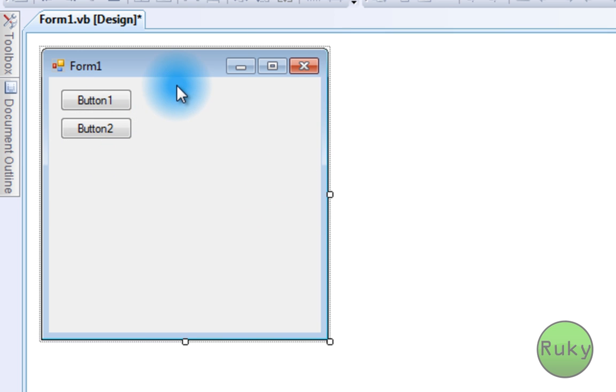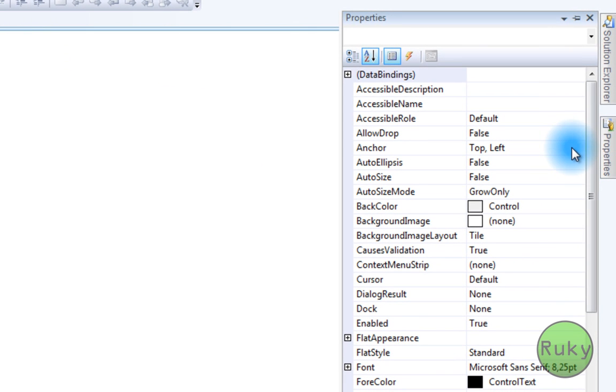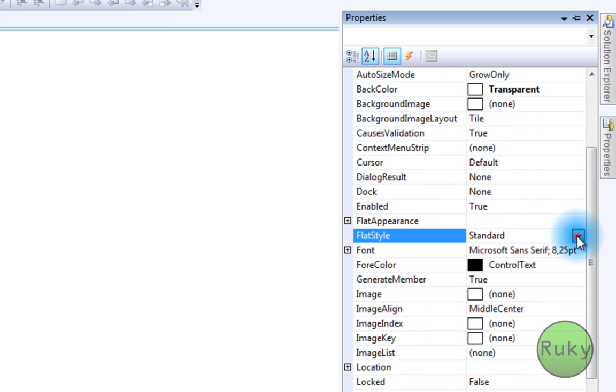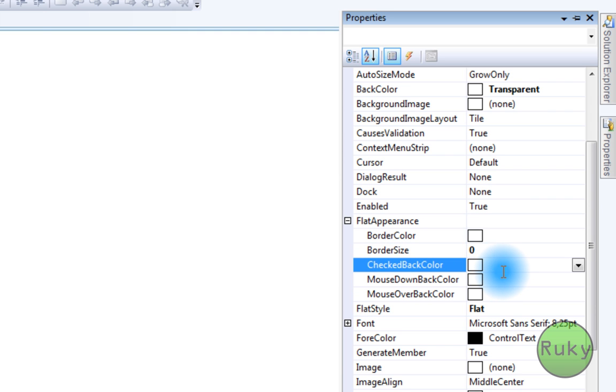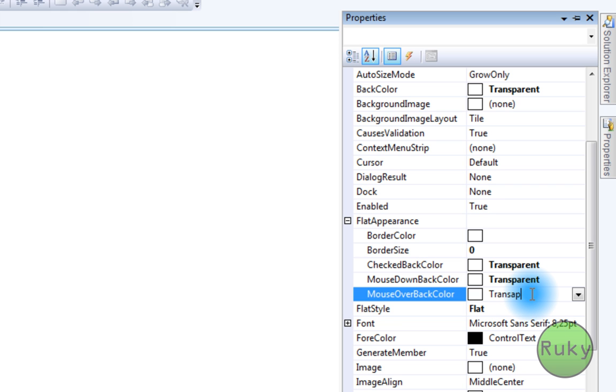Okay, now let's click and drag and select both of them. Go to Properties. Now, as back color, put transparent. Scroll down. As flat style, put flat. Under flat appearance, border size to 0. Checked back color to transparent. Mouse down back color transparent, and mouse over back color to transparent.